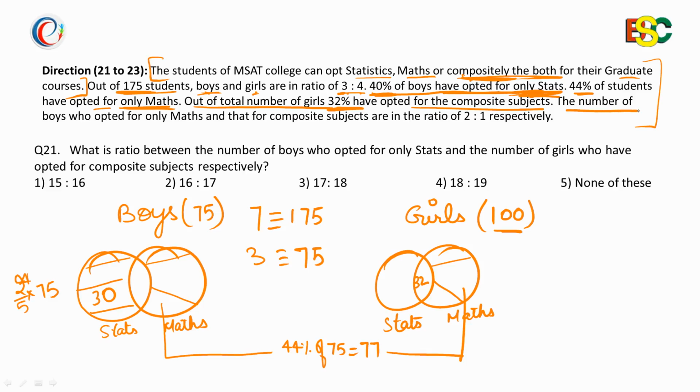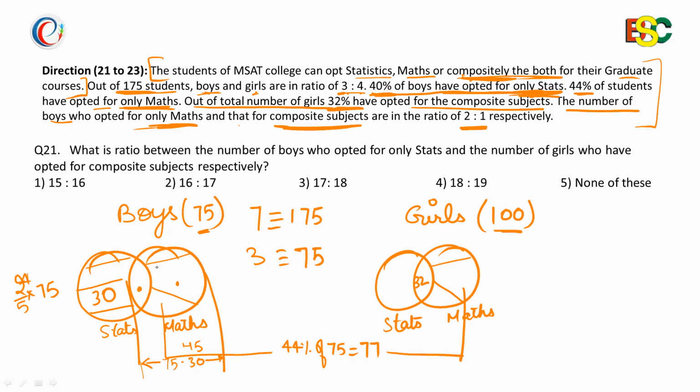Then the number of boys who have opted for only maths and that for composite subjects are in the ratio of 2:1. See, this portion is 75 minus 30, which is equal to 45, and it is in the ratio of 2:1.